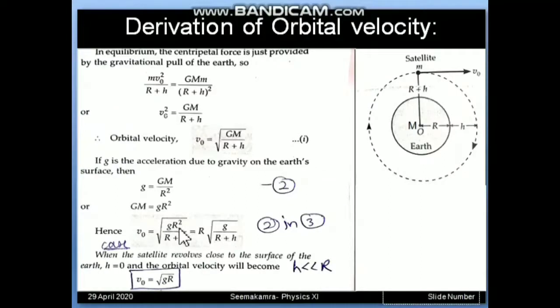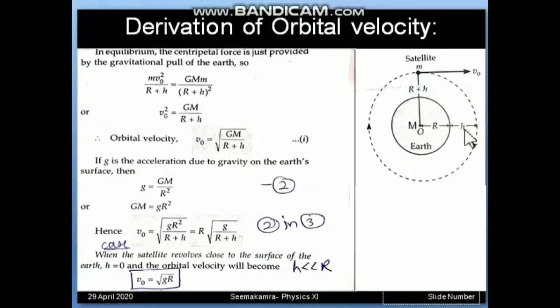Now one case we can apply to simplify this formula is an approximation case. In case the satellite is revolving very close to Earth, this height is negligible, because radius R is 6.4 into 10 to the power 6 meter. Radius R is very big.